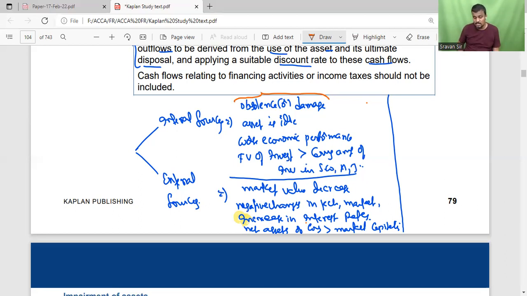And if net assets of the company is less than market capitalization, market values increase, and there are positive changes in the market or legal fluctuations, these are all indications for reversal of the impairment. But the reversal of the impairment is done only if the impairment was already made in previous periods.